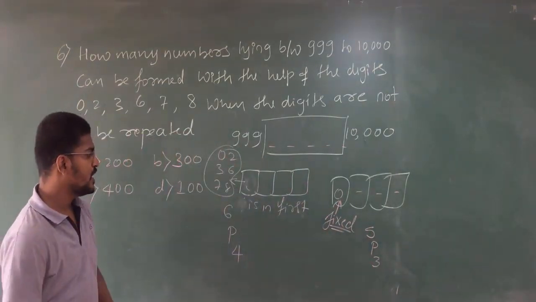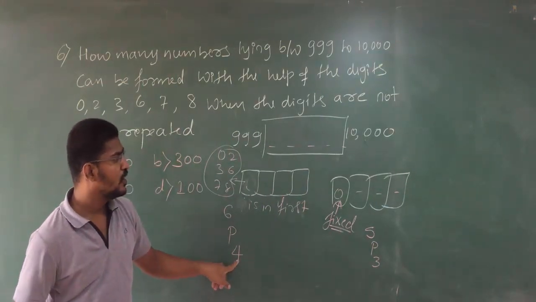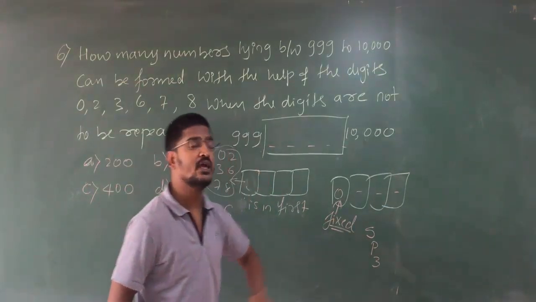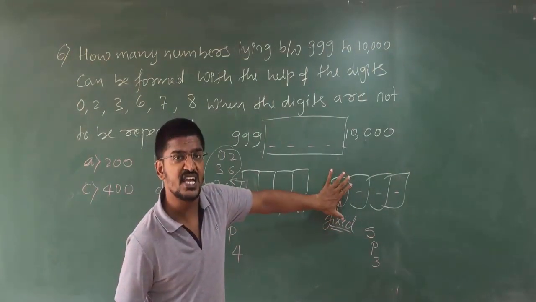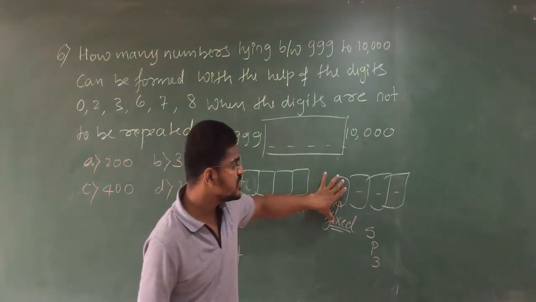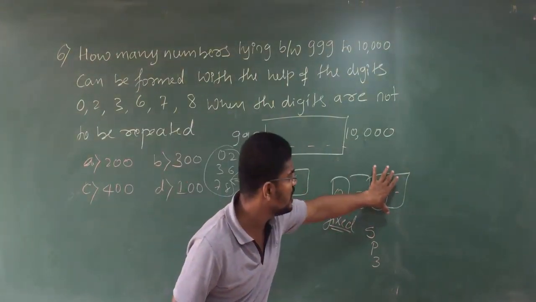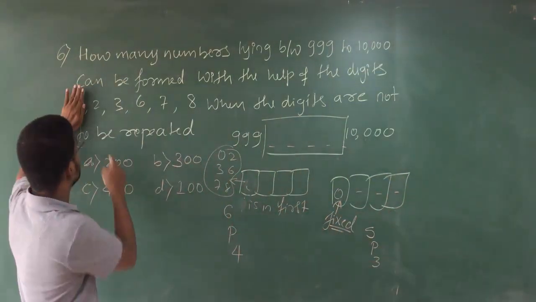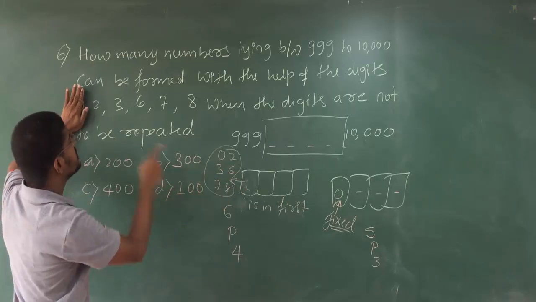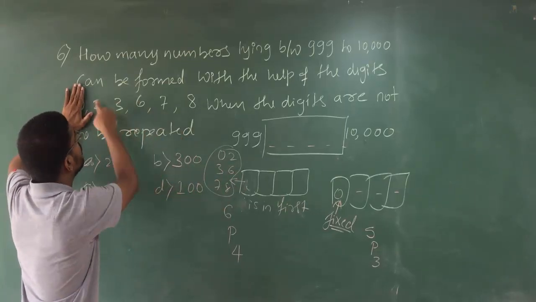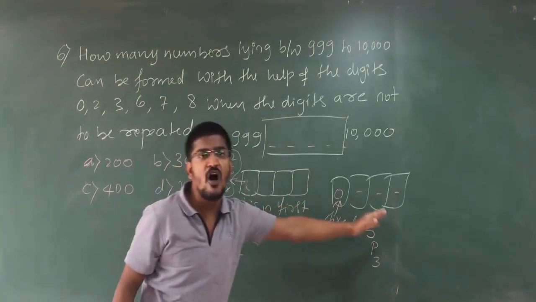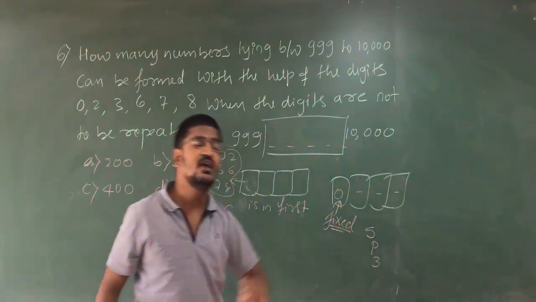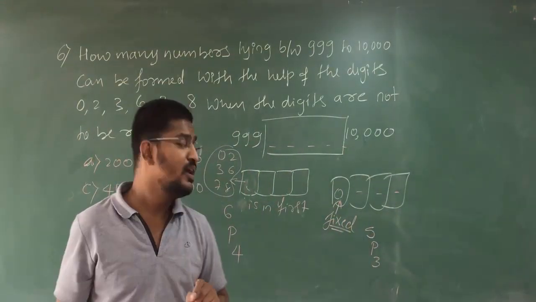Are you getting my point? In 6P4, you have 5P3 because 0 is fixed at the first place. If 0 is fixed at the first place, you are left with 3 boxes, and from the digits you have to remove 0 because it is fixed there. So 5 digits, 3 boxes, and the arrangement will be 5P3.